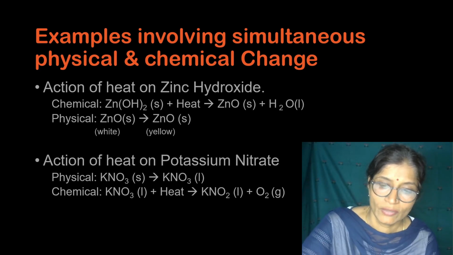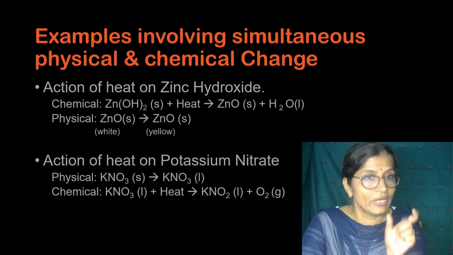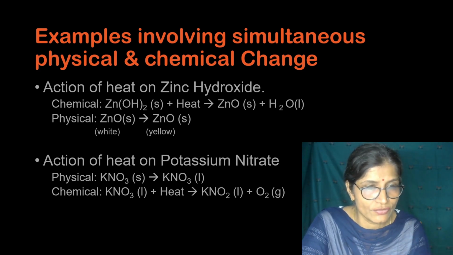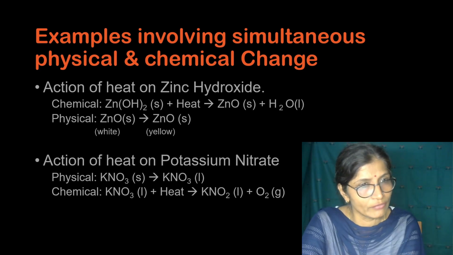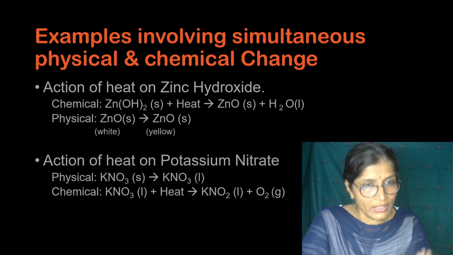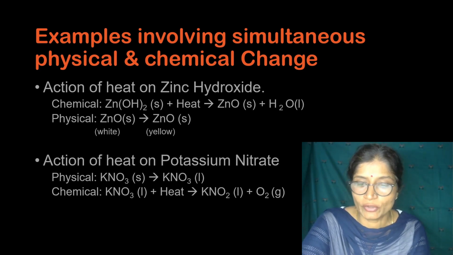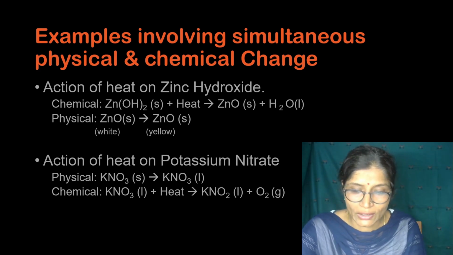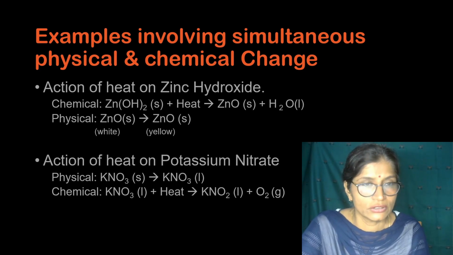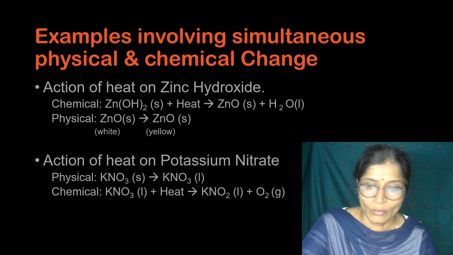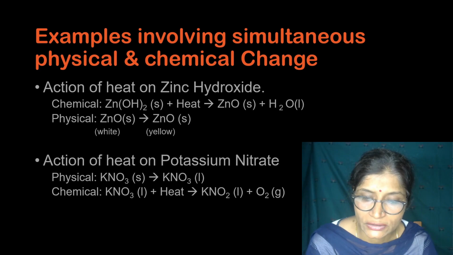Another example is when potassium nitrate salt is heated. When potassium nitrate salt is heated, first it will melt down. Melting is the physical change, that is the change of state. So potassium nitrate in the solid state is converted into potassium nitrate in the liquefied or molten state. Now if it is heated further, the potassium nitrate will decompose and give potassium nitrite and oxygen. So new compounds are formed with new composition. The product is different from the reactant. So this is the chemical change.